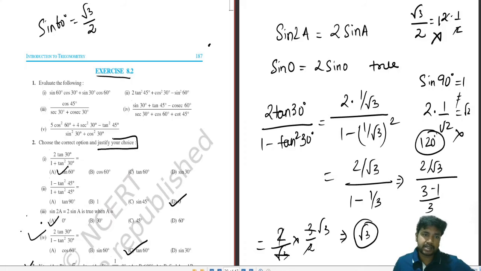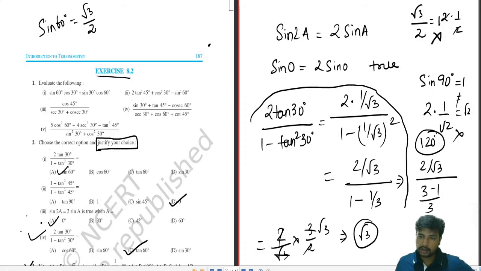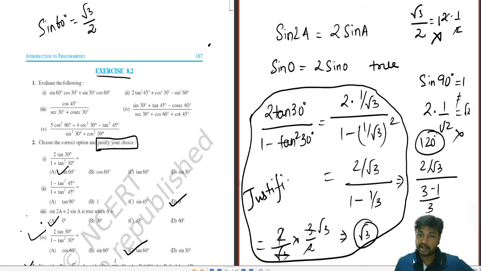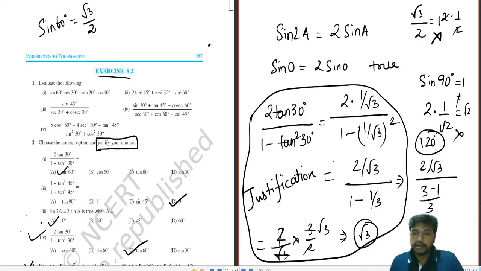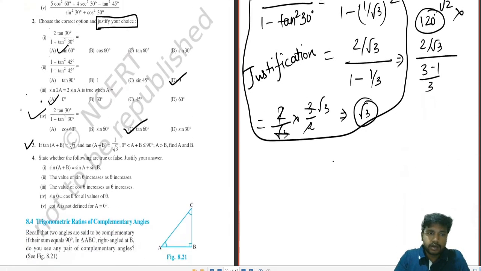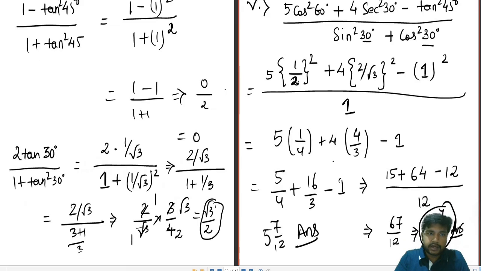Justify your choice in mathematics is not like you have to write something in a paragraph. You have to show the explanation. This is your justification of the fourth, that you have justified it. Why am I taking tan 60 degree? Okay, so this is how you solve the MCQ part. Moving on further, we can go directly to the third part.